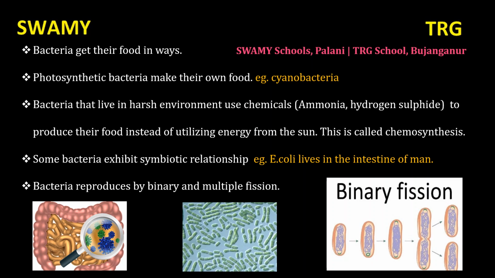Some bacteria exhibit symbiotic relationship. Symbiotic relationship is a relationship of mutual benefits between two organisms. Sometimes a bacterium can also live inside another organism in such a way that it will not cause any harm to the organism. Instead, it will help or give some benefits to that organism and also take some benefits from that organism. That is called a symbiotic relationship, a mutual relationship.